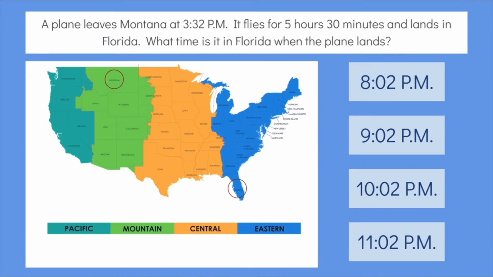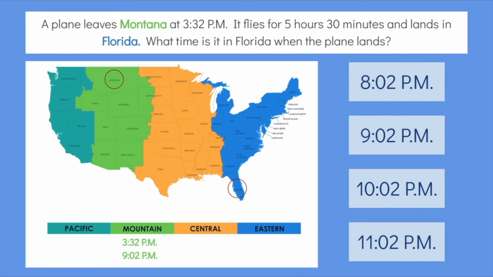Here is our last problem. A plane leaves Montana at 3:32 p.m. It flies for 5 hours, 30 minutes, and lands in Florida. What time is it in Florida when the plane lands? Looking at the map, we can see that the plane is flying from Montana in the Mountain Time Zone to Florida in the Eastern Time Zone. The plane leaves the Mountain Time Zone at 3:32 p.m. and flies for 5 hours and 30 minutes. Let's adjust the clock for the length of the flight first, and then we'll adjust for the time zone after that. So 5 hours and 30 minutes later than 3:32 p.m. is 9:02 p.m., which means the plane lands at 9:02 p.m. Mountain Time.